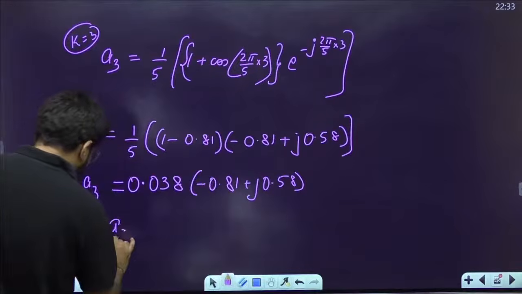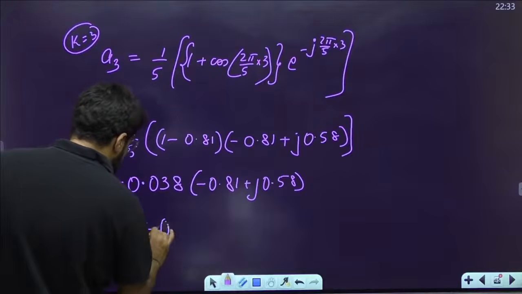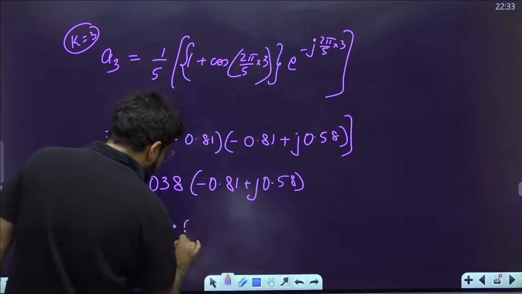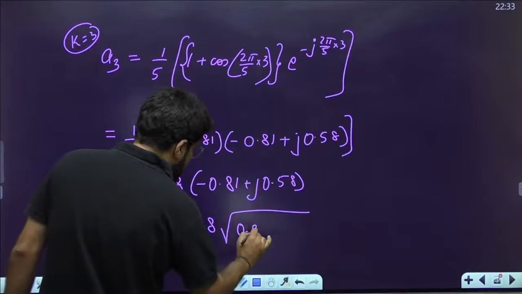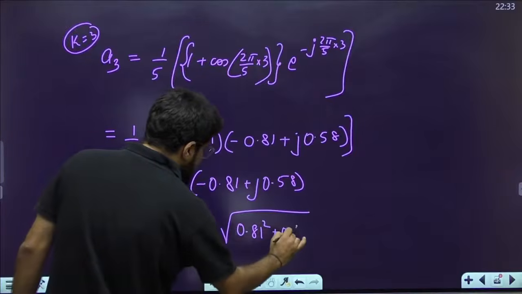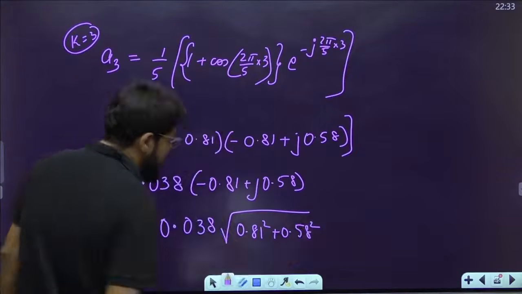Okay, what is the modulus of A3? When you take the magnitude, 0.038 remains the same. Root over x square plus y square.